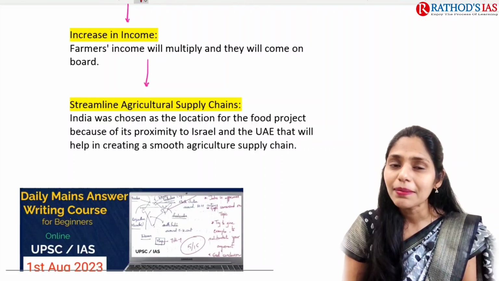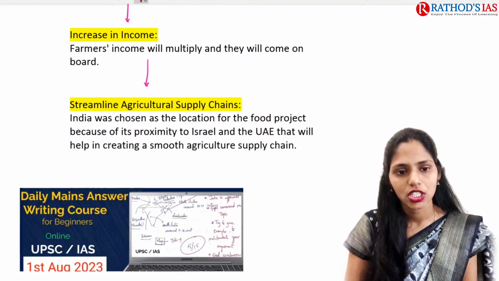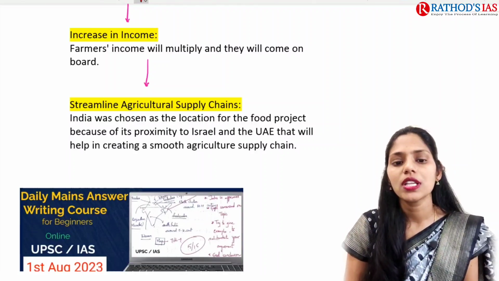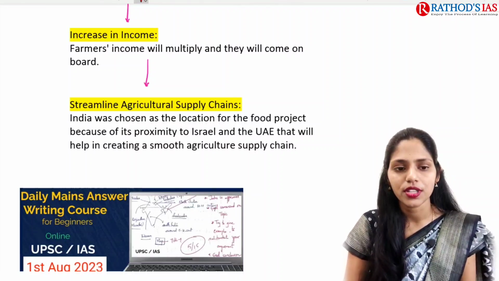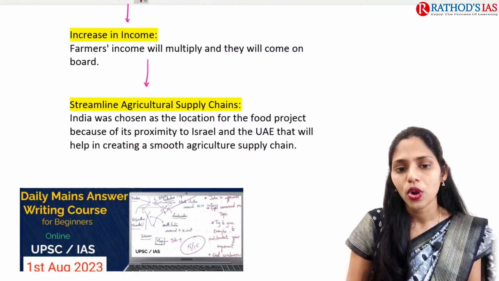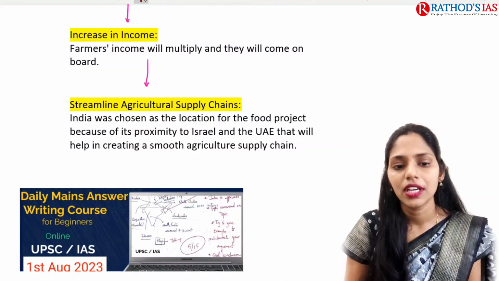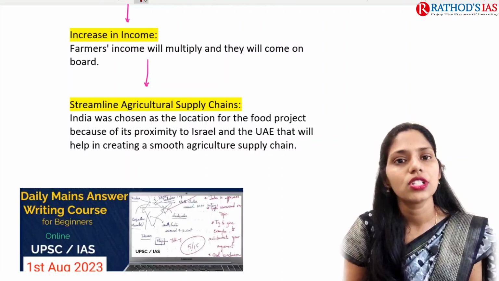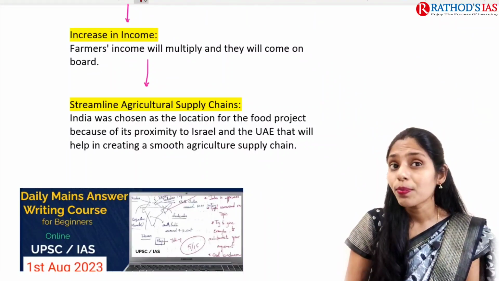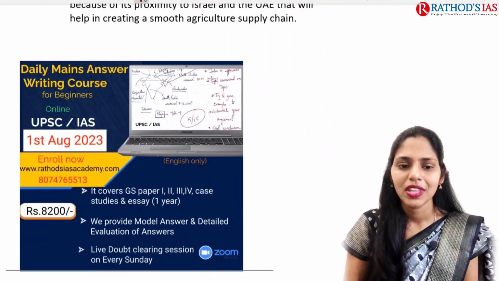And it will also streamline agriculture supply chains. India was chosen as the location for the food project because of its proximity to Israel and UAE, which will help in creating a smooth agriculture supply chain. So these are some important things that you have to remember.